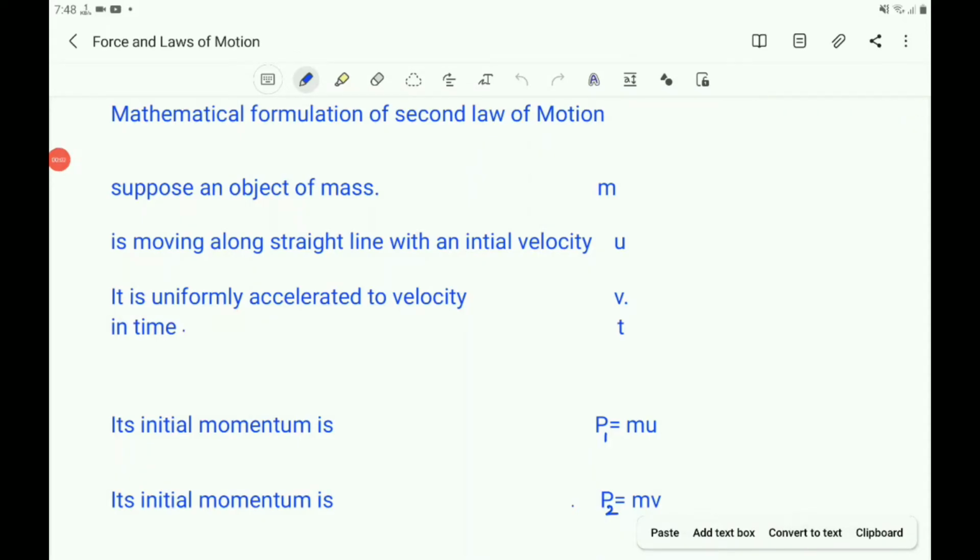Children, it is a continuation of the chapter Force and Laws of Motion. We have already discussed the second law of motion. Then what is the statement of the second law of motion? The second law of motion states that the rate of change of momentum of an object is proportional to the applied unbalanced force in the direction of force.